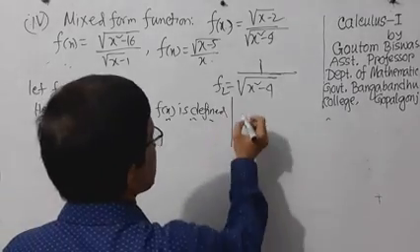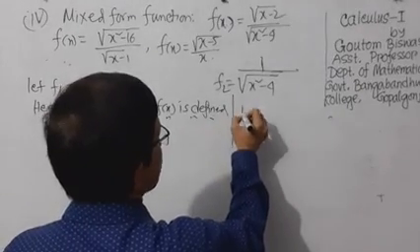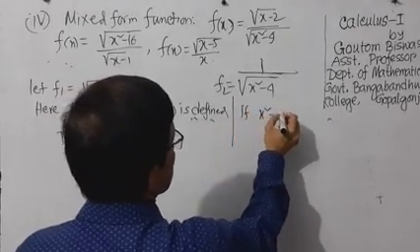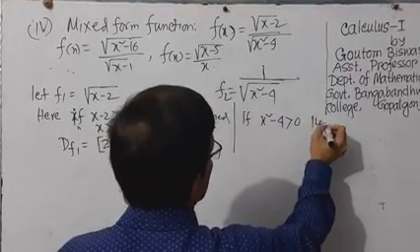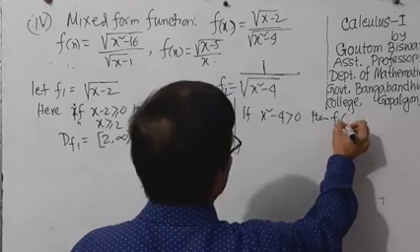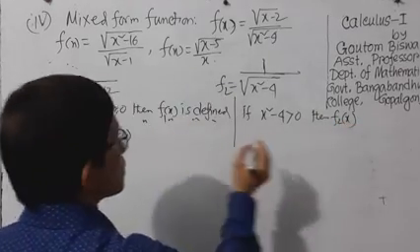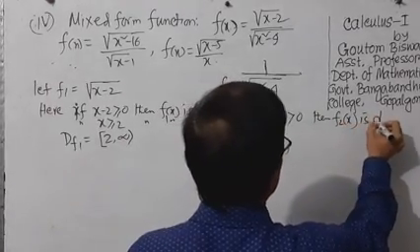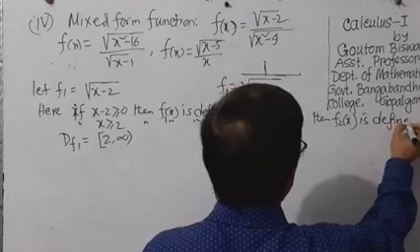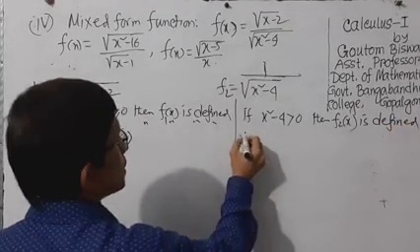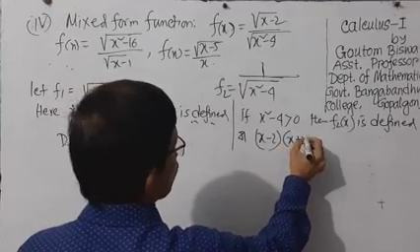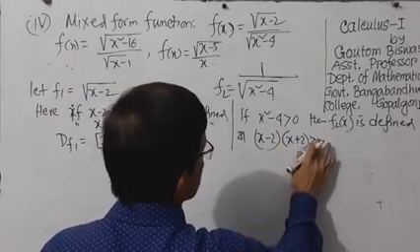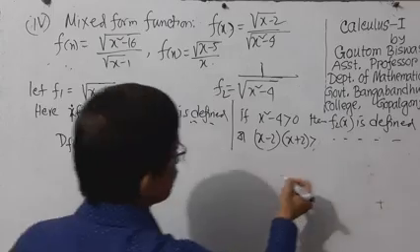So if x square minus 4 greater than 0, then f2 of x is defined. That means x minus 2 into x plus 2 greater than 0, then the function is defined.